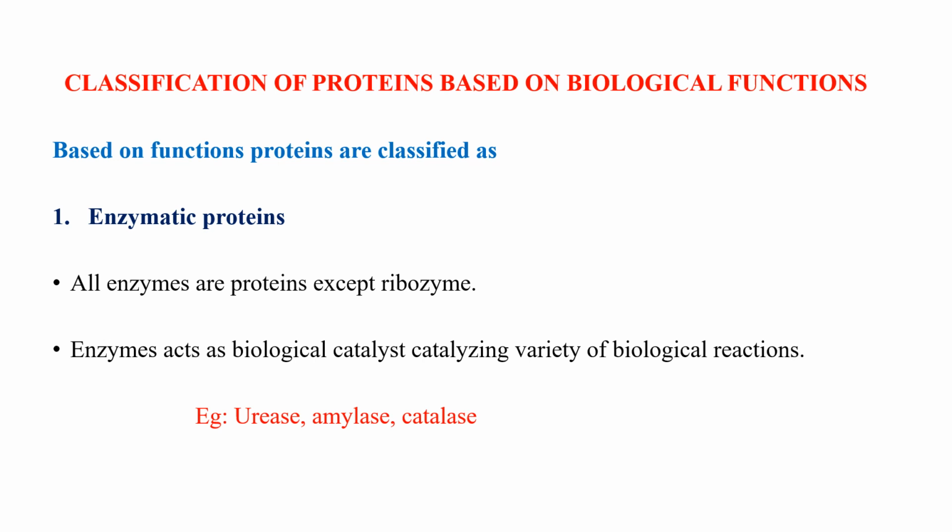Classification of proteins based on biological functions. So based on biological functions, proteins are classified as follows. The first one is enzymatic proteins. All enzymes are protein except ribozyme. Enzymes act as biological catalysts, catalyzing a variety of biological reactions. Examples of enzymatic protein include urease, amylase, catalase.